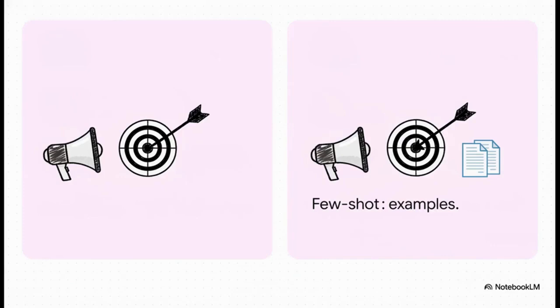Now, contrast that raw instruction with few-shot prompting. This is where you pair your request with just 2 examples of the desired output. Providing a couple of examples is exactly like showing an intern previous work your company has done. It instantly calibrates their understanding of your expectations, the tone, and the structure, and that drastically improves their final product on the very first try.